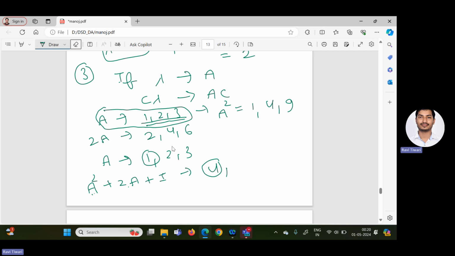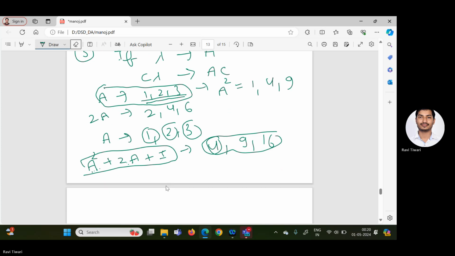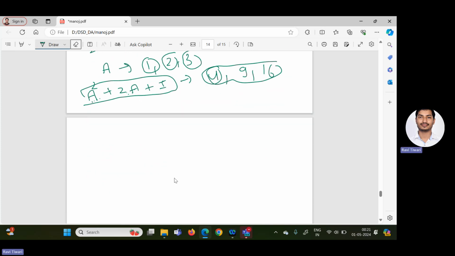That is the first eigenvalue. For the second eigenvalue, 2, A square gives 4, and 2A gives 4, so 4 plus 4, 8, plus 1. You will get 9. Similarly, corresponding to 3, you get 3 squared, 9, plus 6, 3 into 2 is 6, so 9 plus 6, 15, plus 1. So we can calculate the eigenvalues of A square plus 2A plus identity matrix. These are the properties of eigenvalues and eigenvectors.